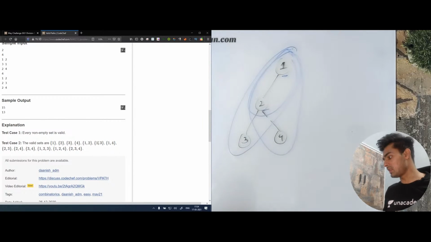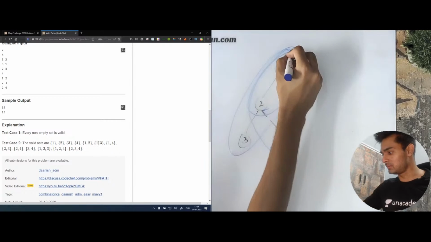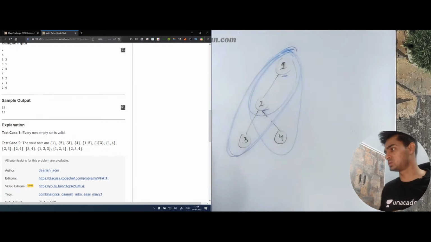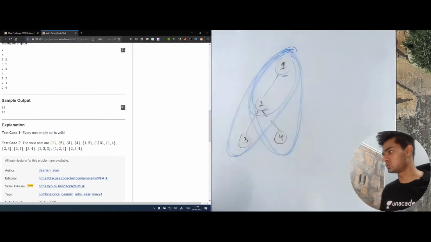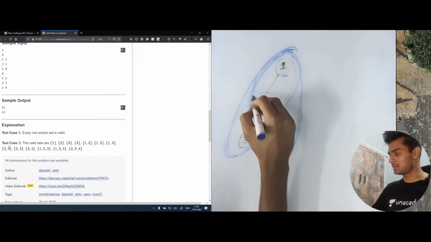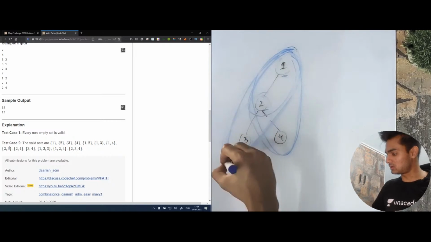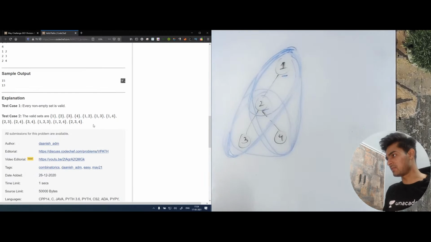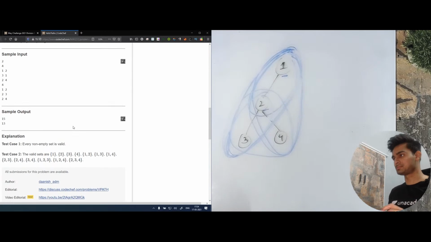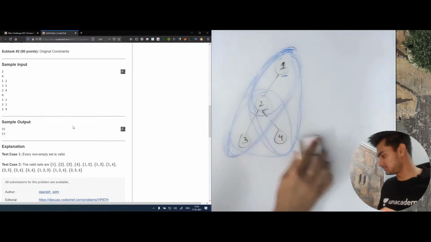Then we have 1 and 3. Now 1 and 3 can only be in one simple path, which is this one. Then we have 1 and 4. Again, this can be in one simple path, which is this one. Then we have 2, 3. Now 2, 3 can be in this simple path, or this simple path as well. Similarly, we have all these sets. We need to find the total number of sets.